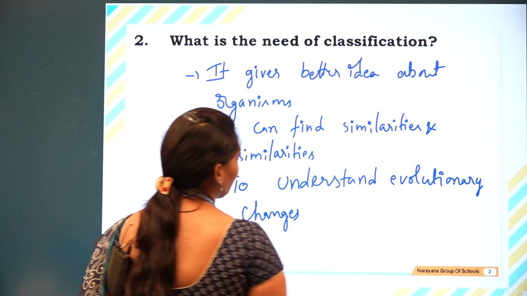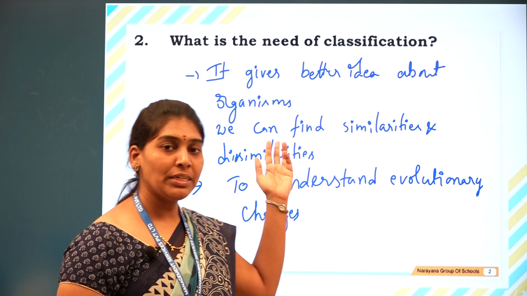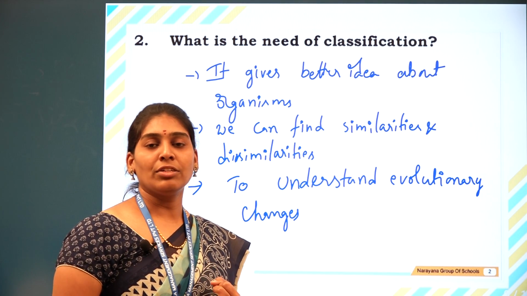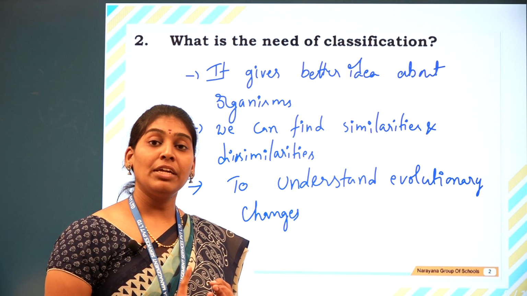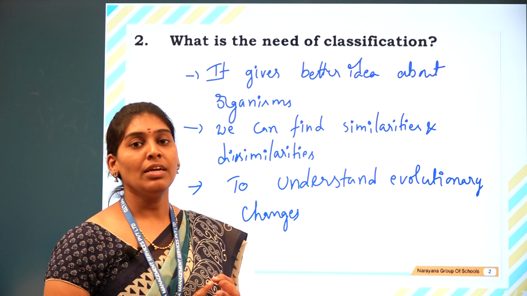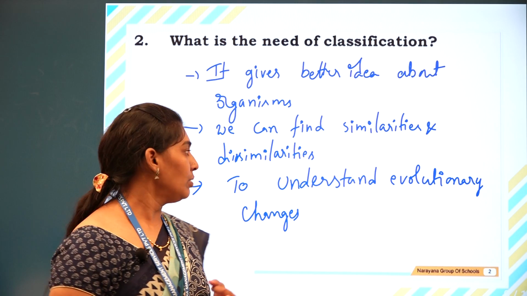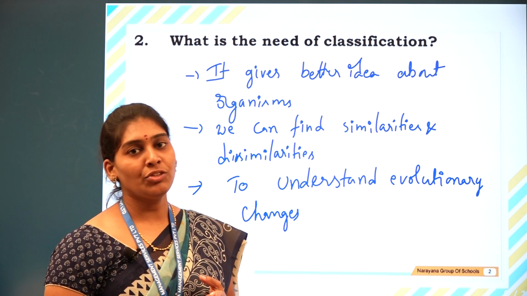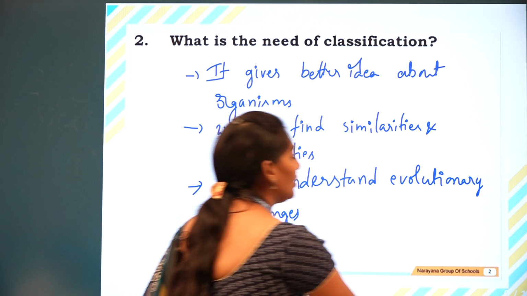So there are three aspects. It gives a better idea about the organisms, to study their internal structure and external structure, and we can understand the differences and similarities between the organisms. It also gives a better idea regarding the evolutionary changes. So let us go to the next question.